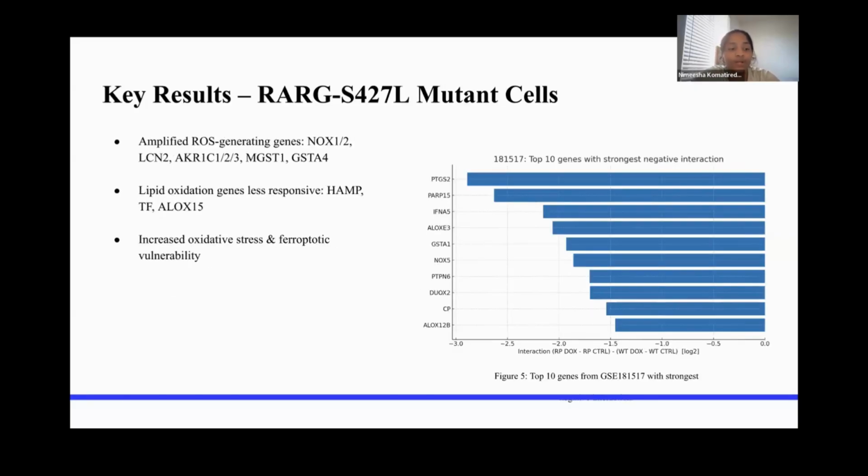In contrast, cardiomyocytes with the RARG S427L mutation showed amplified ROS generation with increased expression of genes like NOX1, NOX2, and the AKR1C family. Interestingly, some lipid oxidation genes were less responsive, but overall, these cells exhibited higher oxidative stress and ferroptotic pressure. This provides a molecular explanation for why patients with this variant are more susceptible to doxorubicin-induced cardiotoxicity.